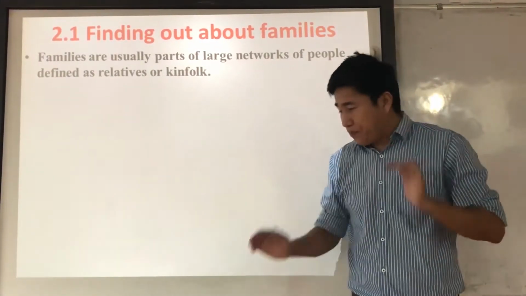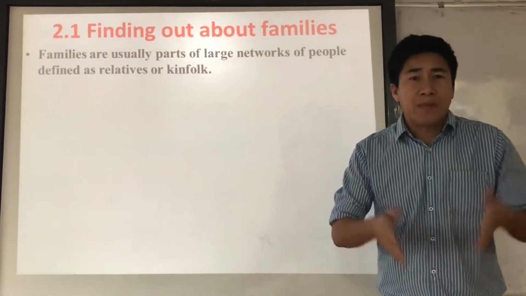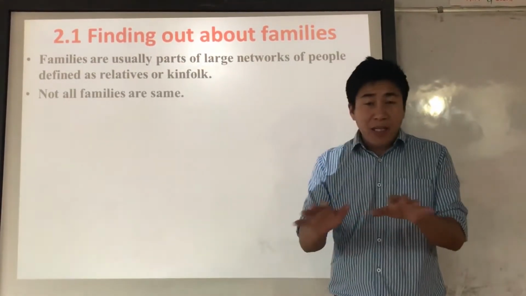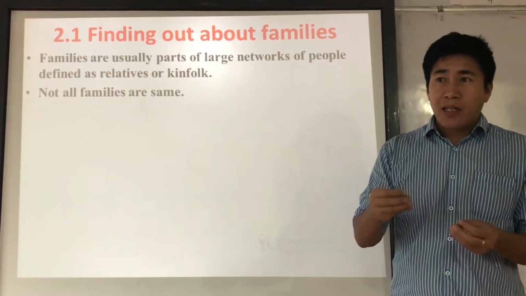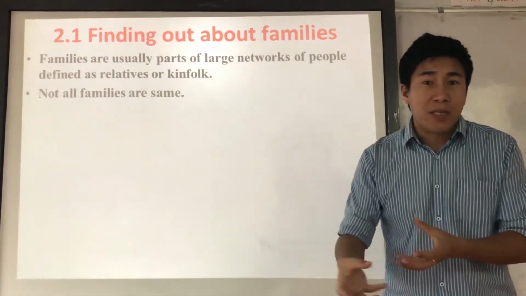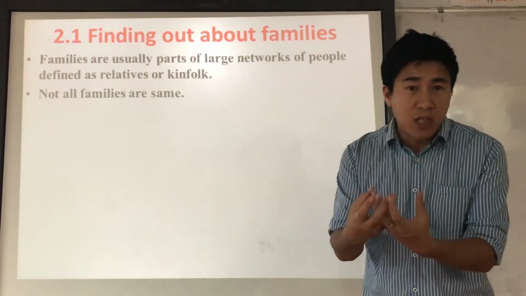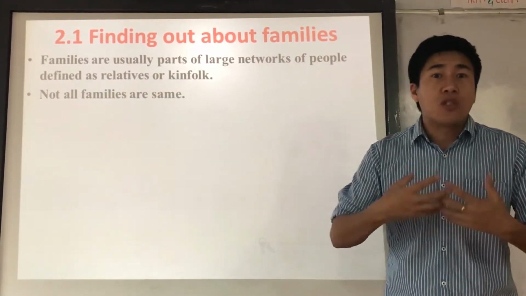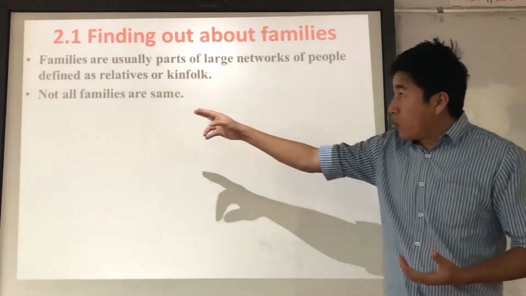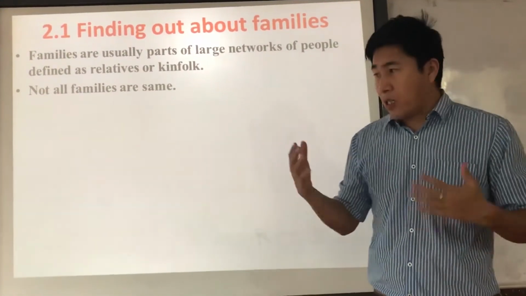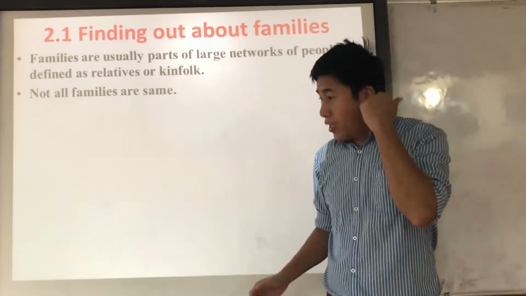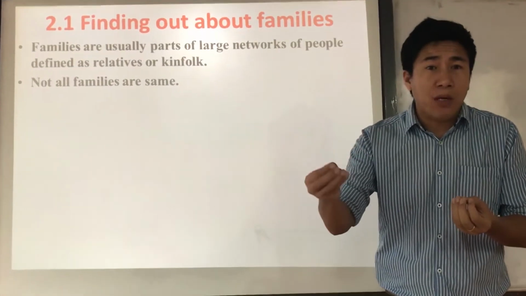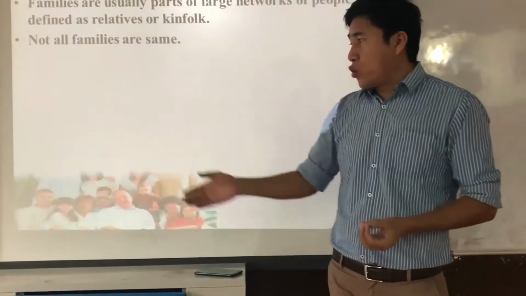Now in ancient times, and even today, all families are not the same, in terms of how many family members there are, the relationships between them, and the varied practices they used to follow. Suppose I take one example: according to how many members you have, we have the joint family.